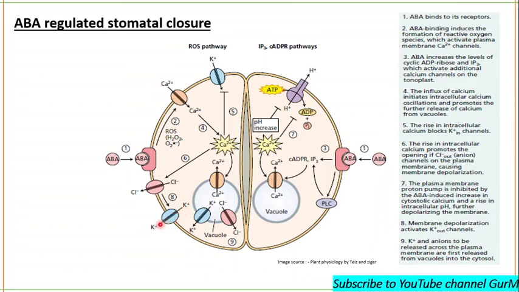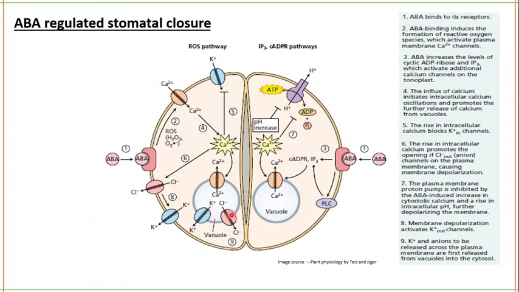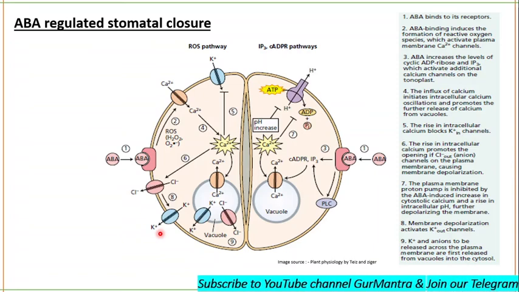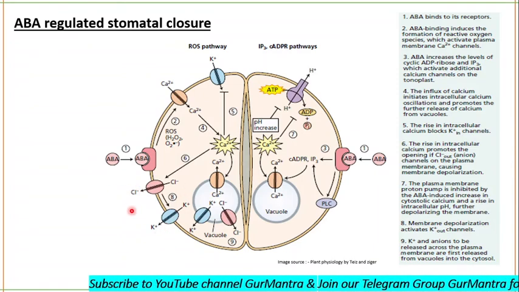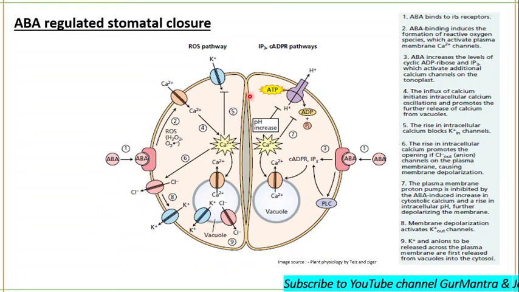Potassium will be released out of the cell, and all these potassium ions and chloride ions are first coming out of the vacuole, and they are then going out of the guard cells. Finally, these ions are going out and not even coming in. Then there will be a decrease in the solute concentration.